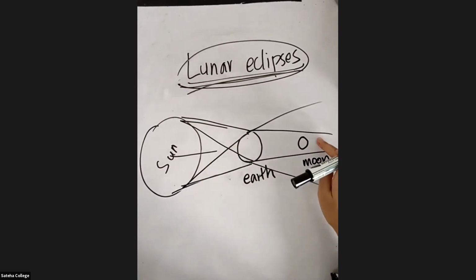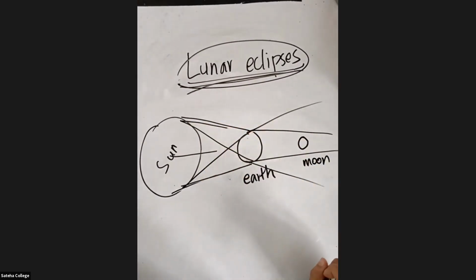So how many types of lunar eclipse are there? Anyone who knows? Yes, Shakib Fazli. Shakib, can you raise your hand if you have any doubt? I can unmute you. Yes, Shakib, what is your doubt? That means the moon takes 27 days to rotate around the Earth, so every 27 days there will be an eclipse.